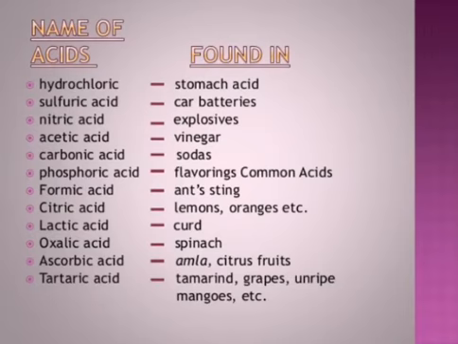Formic acid is found in an ant's sting. Citric acid is found in citrus fruits, sour foods like lemon and orange. Lactic acid is found in curd. Oxalic acid is found in spinach. Ascorbic acid is found in amla and citrus fruits. Tartaric acid is found in tamarind, grapes, unripe mangoes, etc.